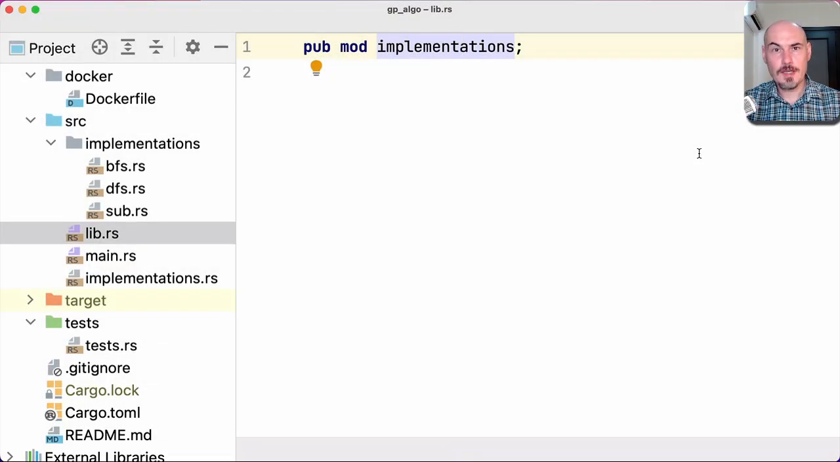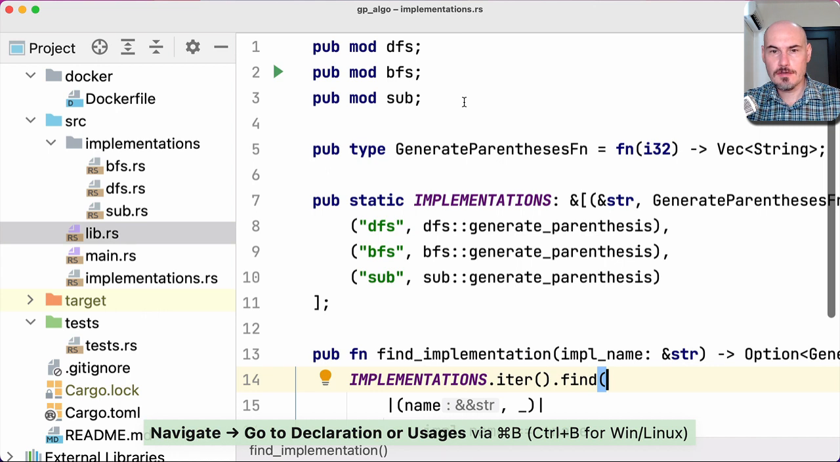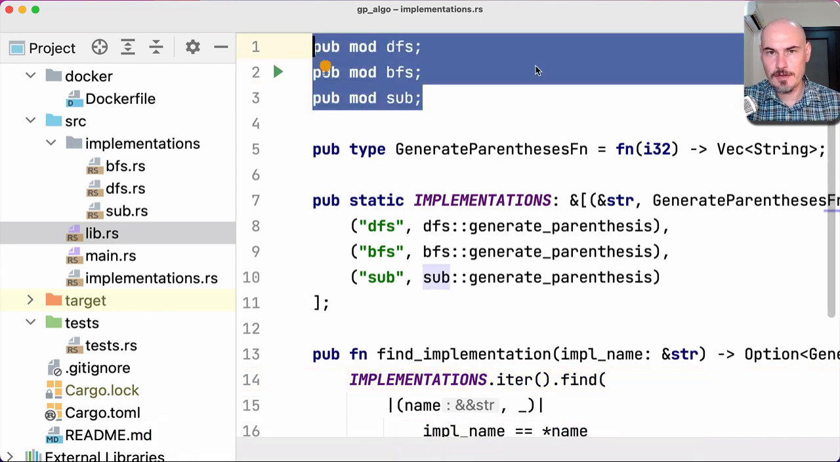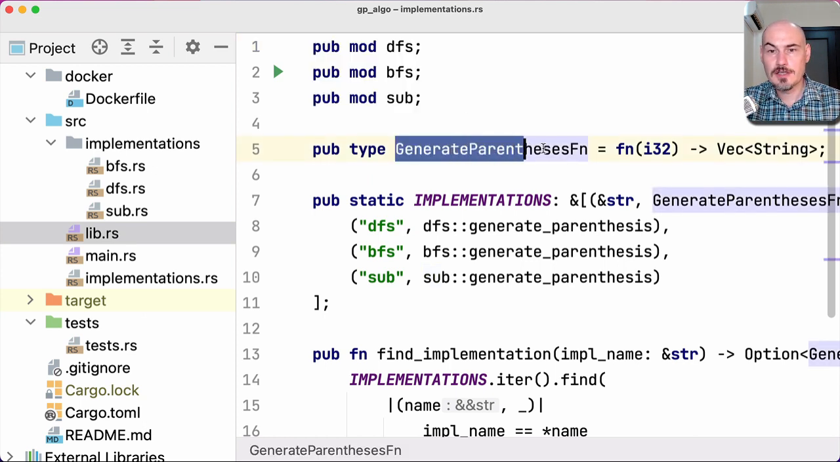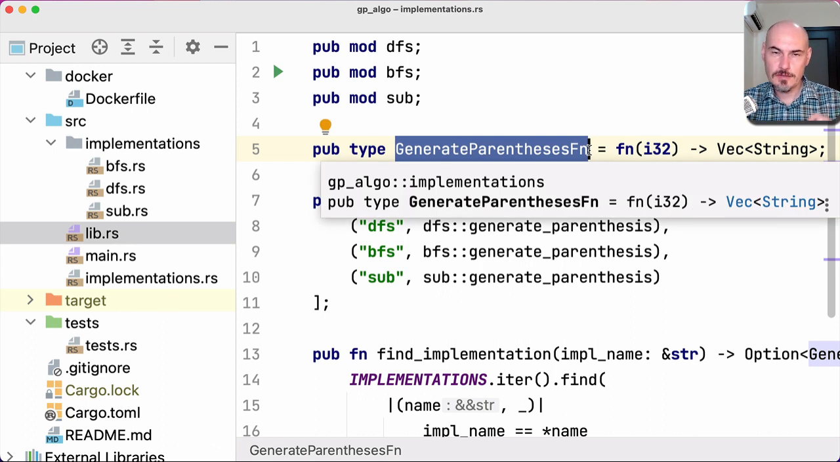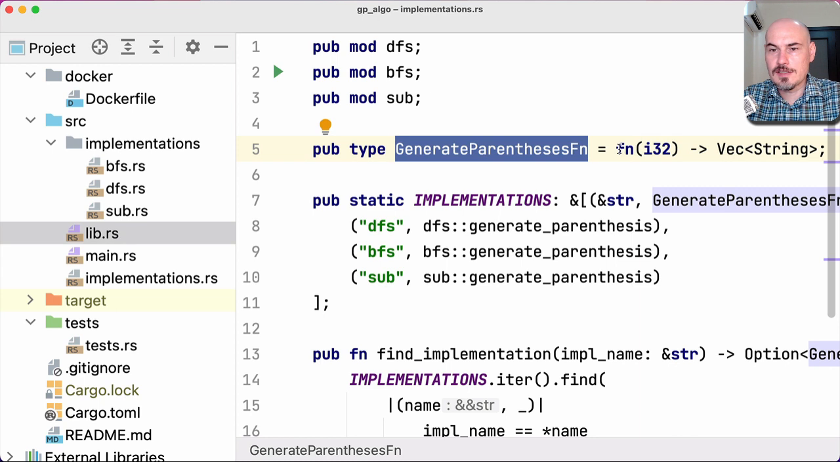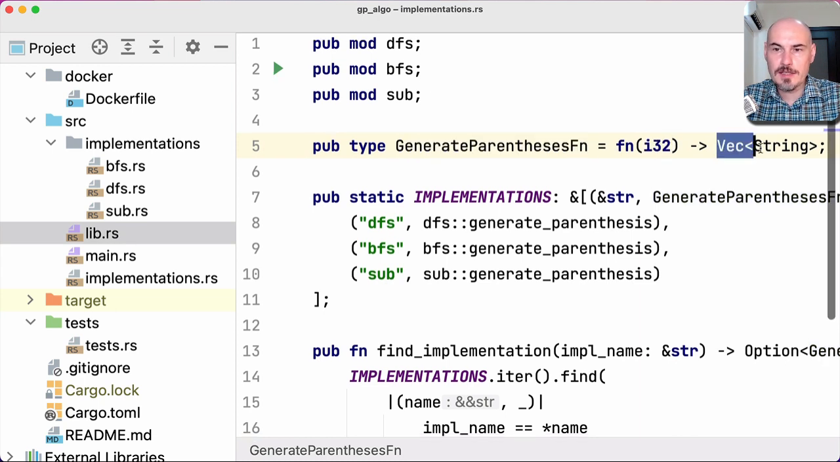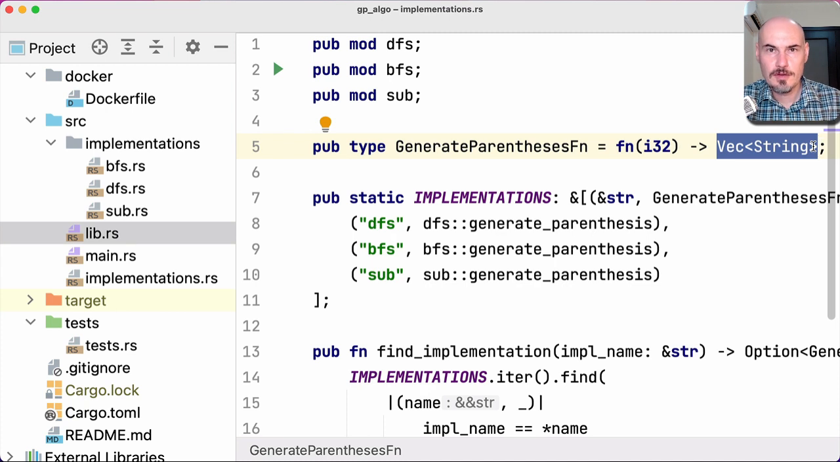Let's start looking into the library crate. Here you can see only 1 submodule, implementations. Let's go there. This module defines 3 submodules for 3 algorithms: DFS, BFS, and some subcombinations. This module also defines the general type for all these functions. And this is a very important idea. All our functions solve the same problem. And that's why they need the same interface, so that we can use them interchangeably. We can compare them. This function takes the size of the problem as an argument and gives us back a vector of strings. So, the same interface for all 3 functions.